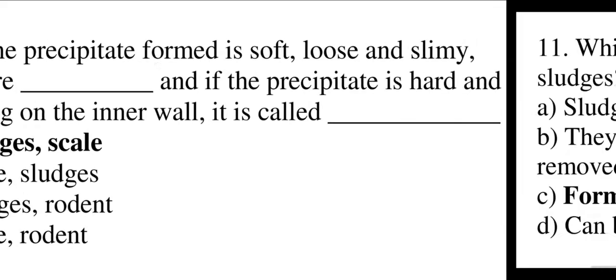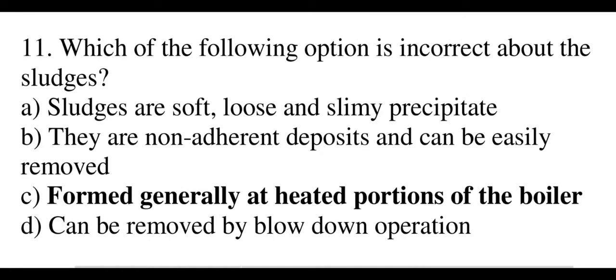Moving to question number 11. Which of the following option is incorrect about the sludge? Options are sludge are soft, loose and slimy precipitate. Option B they are non-adherent deposit and can be easily removed. Option C formed generally at heated portion of the boiler. Option D can be removed by blow down operation. The option C is correct, that is formed generally at heated portion of the boiler.